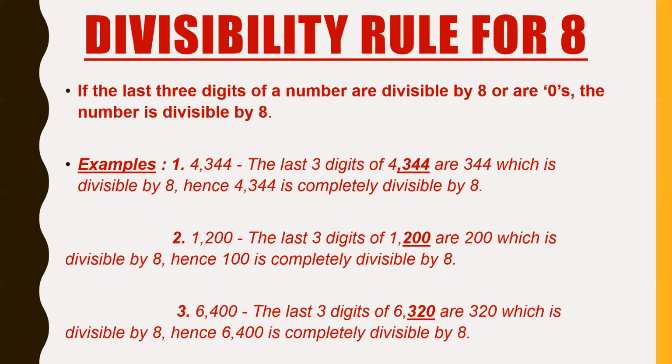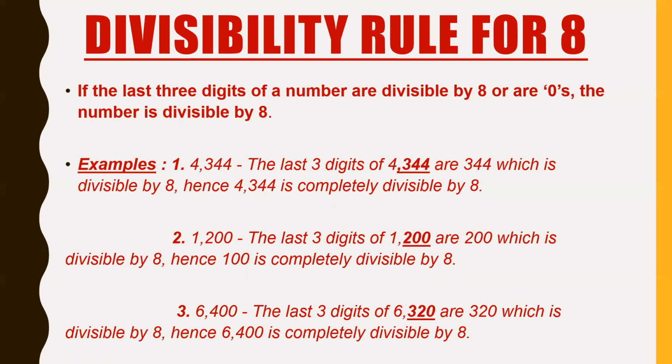For example, 4,344. The last 3 digits are 3, 4, 4. Now, how can we check if they are divisible? You know division. We have already learned division, that was 2 digits divided by 1 digit. But we all know that the method will be the same whether it's 3 digits by 1 digit, 4 digits by 1 digit, or 5 digits by 1 digit. It does not matter.